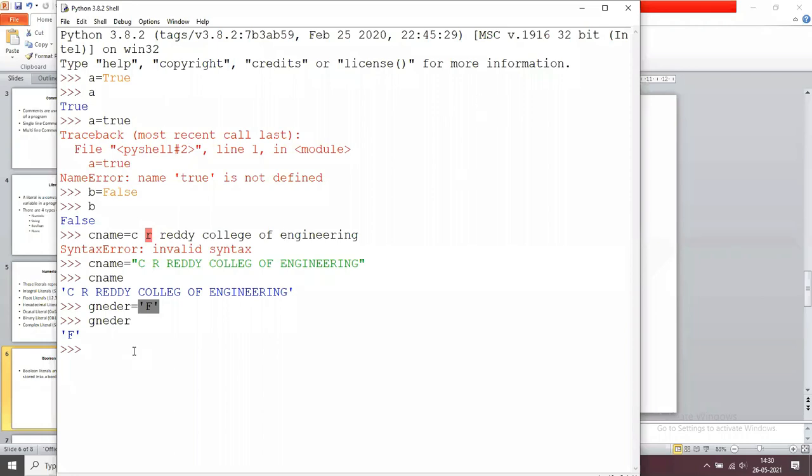Another one is non-literal. For example, a equals to 5. So print a. It prints the value of a. I don't want to assign any value to this variable, then a equals to none, N-O-N-E, N capital. If I press enter, now if you try to print the a value, what does it print? It prints nothing. Why? A is assigned with none, so it does not print anything. Okay.